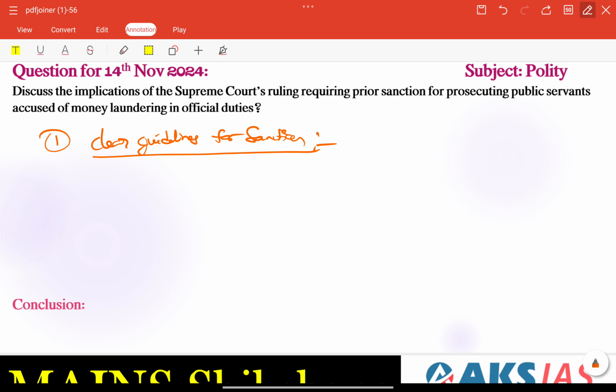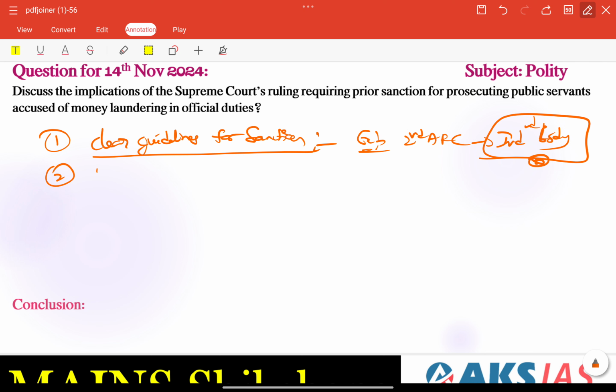Establishing transparent guidelines to ensure that the sanction process is timely and free from political bias, especially. For example, here we can talk about our Second ARC recommended creating an independent body to oversee the sanction requests, right? We need to create this particular body, right?